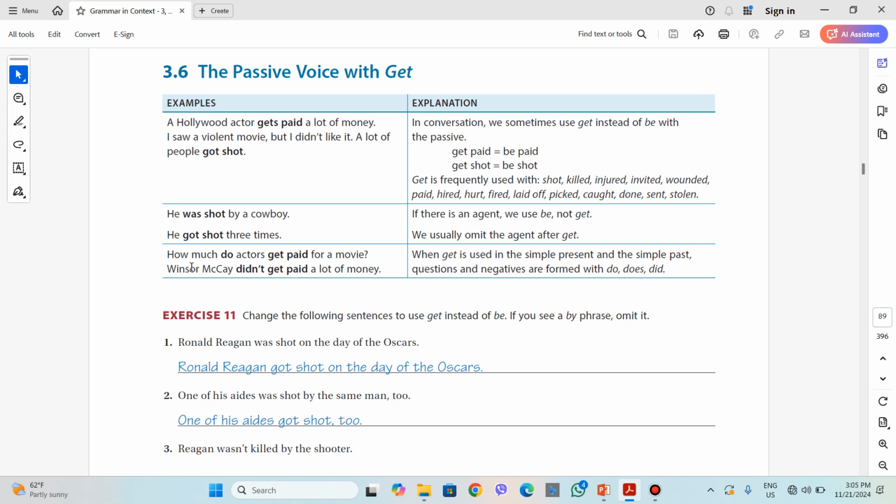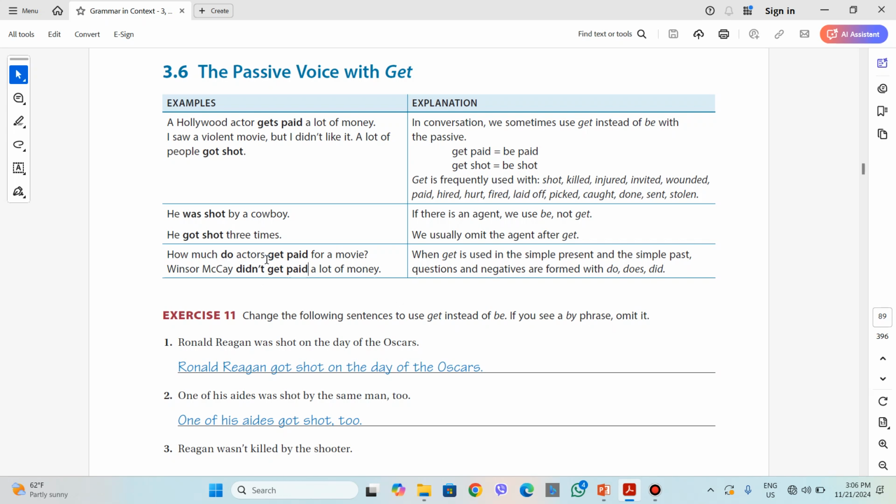In the third section of the chart, we have how much do actors get paid for a movie? This is an interrogative sentence, a sentence which is in the question form. Windsor McKay didn't get paid a lot of money. What we have here, didn't get paid, a negative sentence. So in these cases, when get is used and we want to form questions or negatives in the simple past and the simple present, we use do, does, or did.